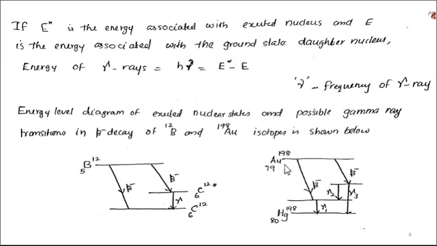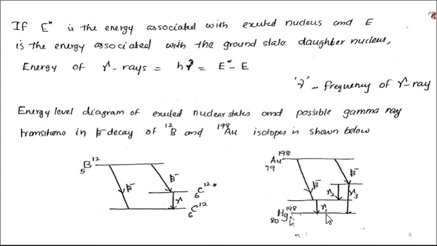Sometimes gold may emit a beta particle and it leaves mercury in another excited nuclear state. From that excited mercury nuclear state, the nucleus may emit two different types of gamma rays, gamma 2 or gamma 3, having different energies, and as a result it finally reaches the ground state of mercury.